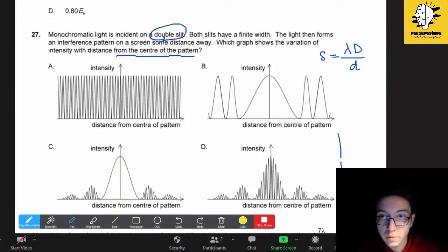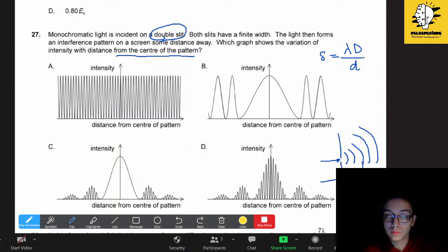There will be light here and light here. There will be diffraction, and there will be destructive interference in the superposition of waves.